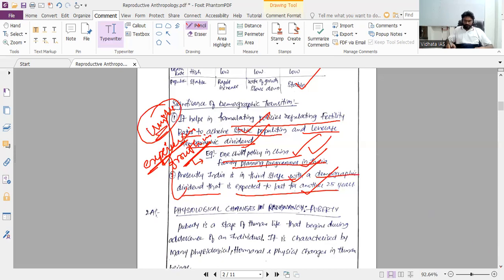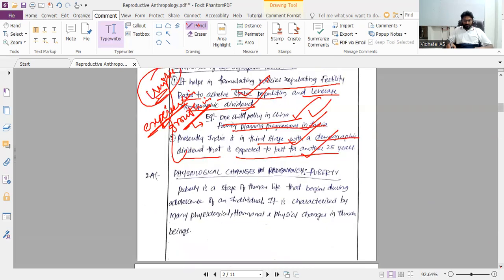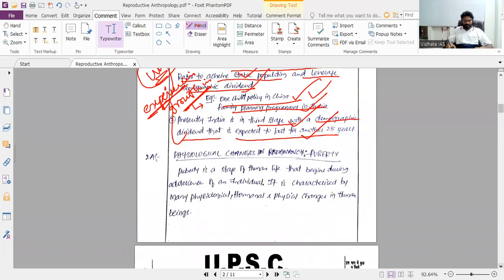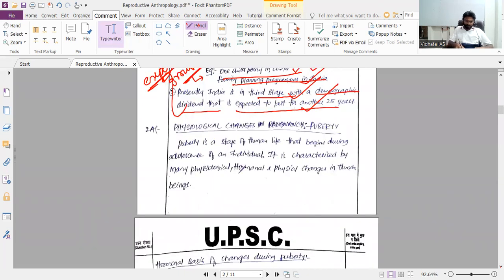Yes, sir. So next, physiological changes of puberty. Is that question the same? Physiological changes or anything again? Yes, sir. Physiological changes during puberty. Puberty is a stage of human life beginning with the onset of adolescence of an individual.